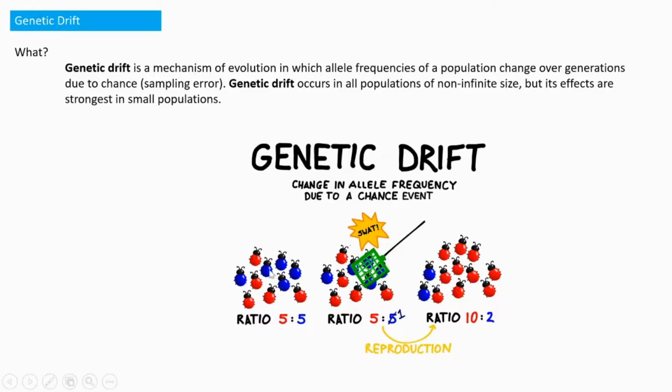Look at this picture. Here some red flies and blue flies are there. What is the ratio? 5 to 5: 5 red, 5 blue. Somehow some blue flies have been destroyed, and then the ratio becomes 5 to 1. Only 5 red and 1 blue remain here. Then they undergo reproduction, and there is more chance to increase the number of red flies. So that happens in the coming generation: the number of red flies increases, to 10 to 2. When compared with the initial ratio, it is a drastic change. That is called genetic drift.